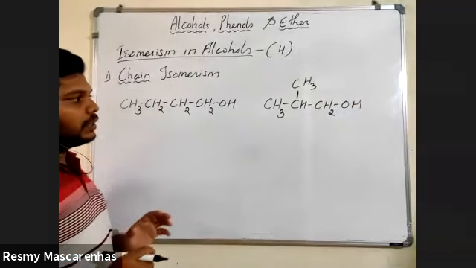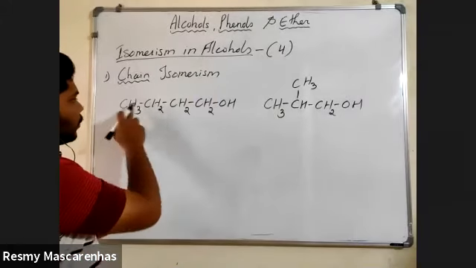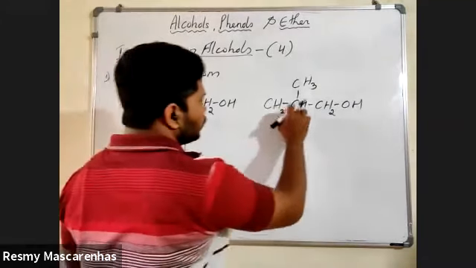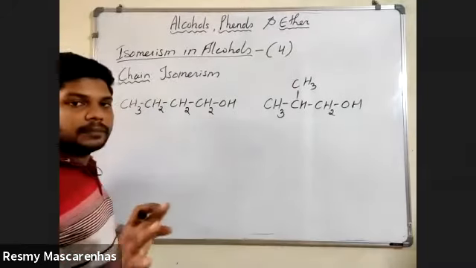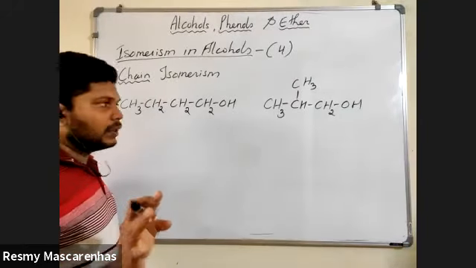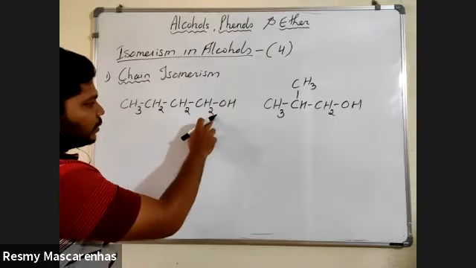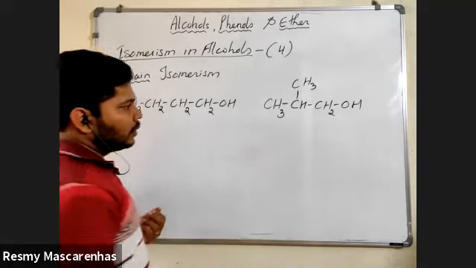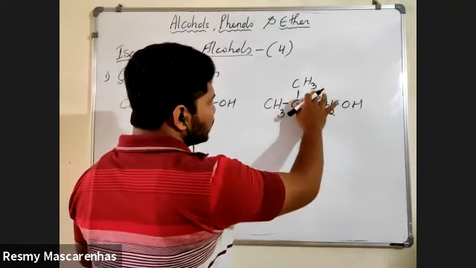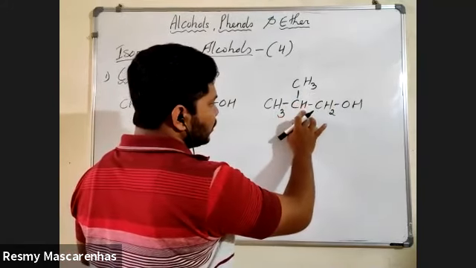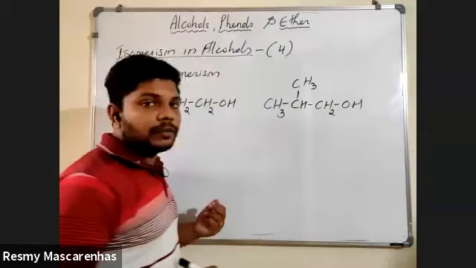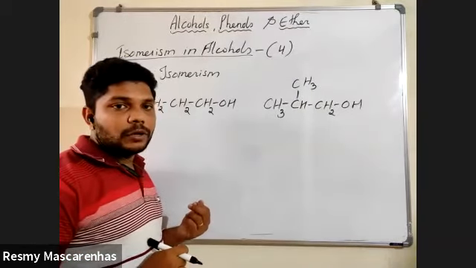See, what is the difference? Count the number of carbon. 1, 2, 3, 4. Here also 1, 2, 3, 4. Carbons are same. Oxygen is 1 here. Oxygen is 1 here. Hydrogens 3, 5, 7, 9, 10. Here 3, 6, 7, 9, 10. Total number of hydrogens are also same or not? Yes, sir.